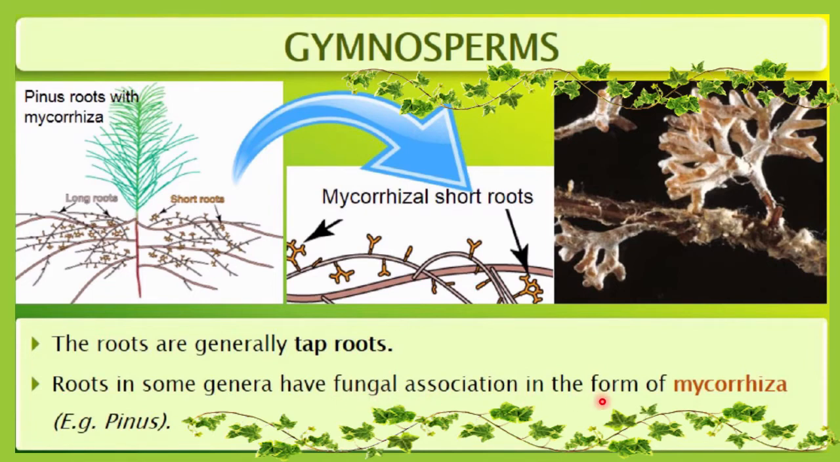Whenever the root is associated with the fungus, here you can see a clear idea. Root associated with the fungus, here also you can see. That association or formation is called mycorrhiza. Here you can see mycorrhizal roots. What is the meaning of mycorrhiza? Roots are mutually associated with the fungus. Myco means fungus, rhiza means roots. So fungus and root both live together and benefit from each other, and such association is called mycorrhiza.